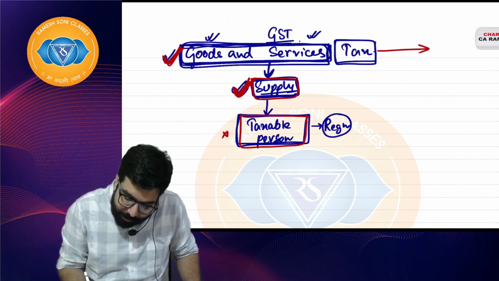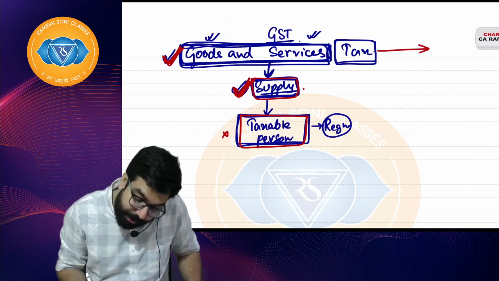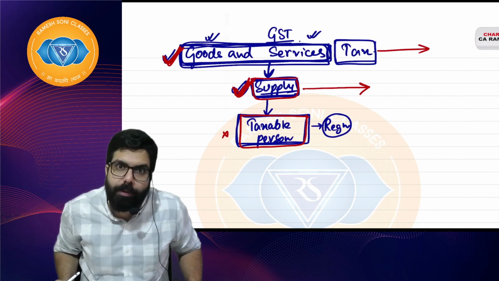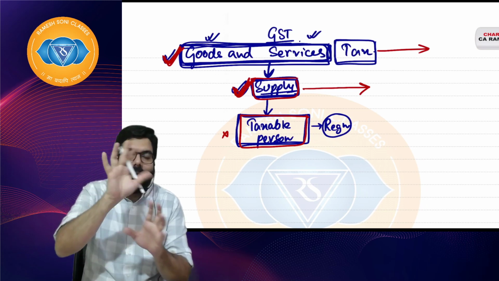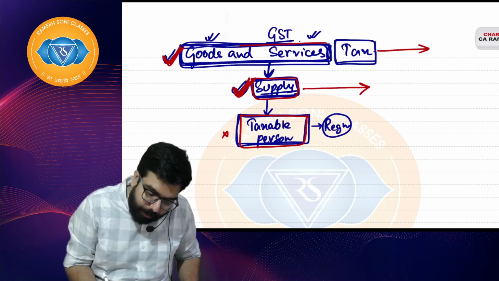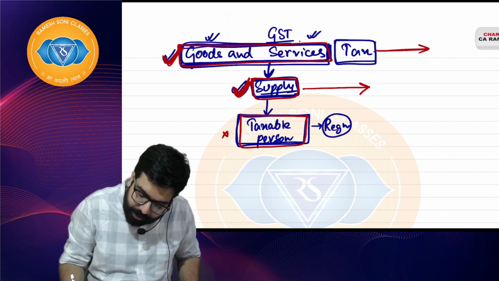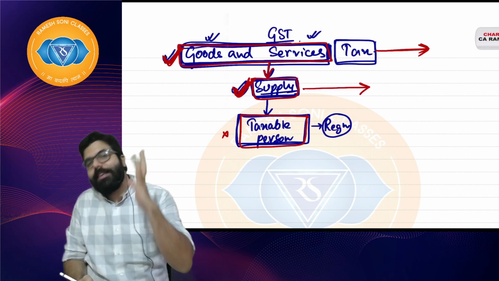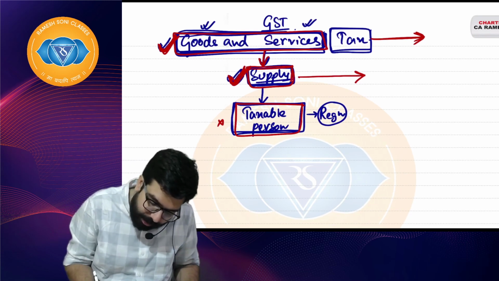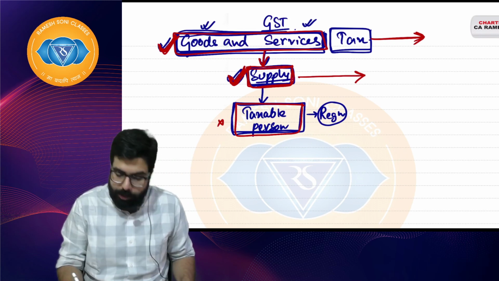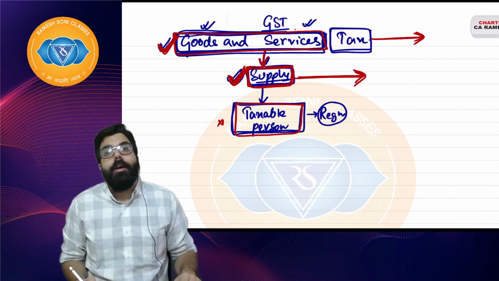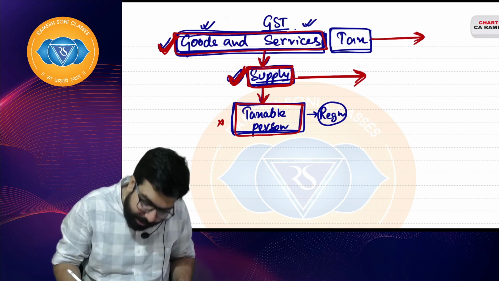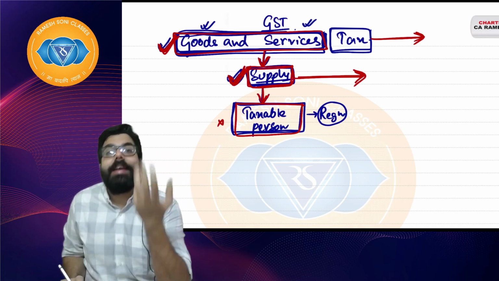Sir, if something is not falling in the definition of supply, it is out of GST. I hope everyone is clear. We will be discussing in detail later. Sir, if something is not falling in the definition of goods and service, out. But sir, it is falling in the definition of goods. Then you will have to see the second one. Second one says it should be falling in the definition of supply. Sir, it is not falling in the definition of supply, out of GST. Sir, it is falling in the definition of supply. Then we will have to see whether it is supply by a taxable person.